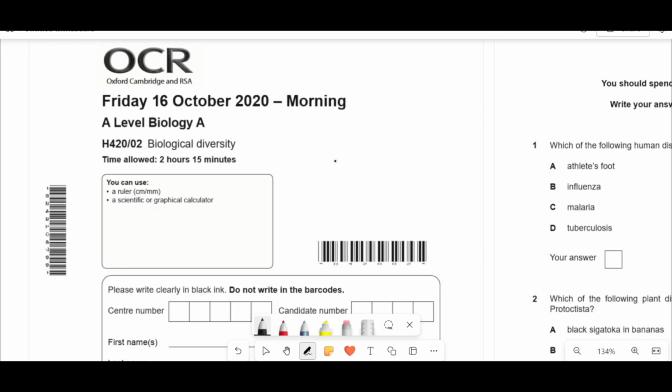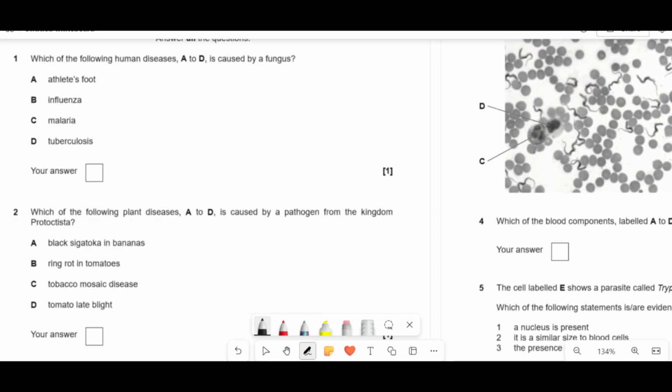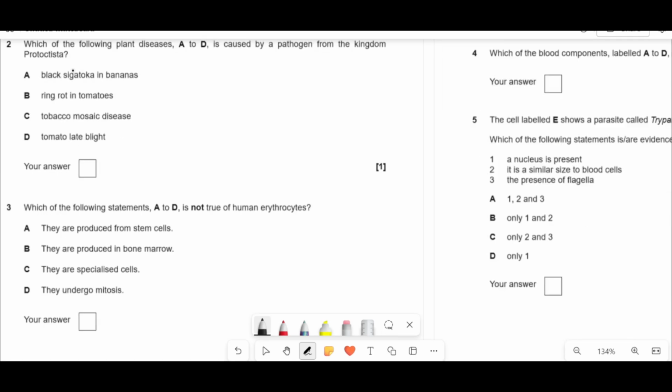Hello everybody, welcome back to another episode of the A-Level Cookbook. Today we're going to be doing the OCR A-Level Biology A paper from 2020. So which of the following human diseases is caused by fungus? Athlete's foot is, influenza is a virus, malaria is a protoctist or protista, and tuberculosis is a bacteria, so it's A.